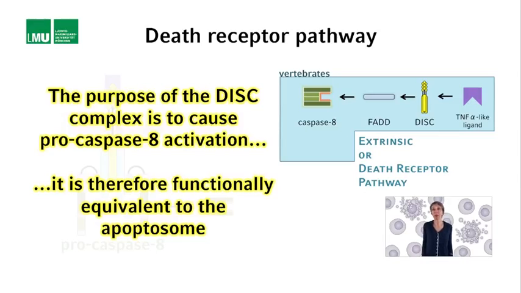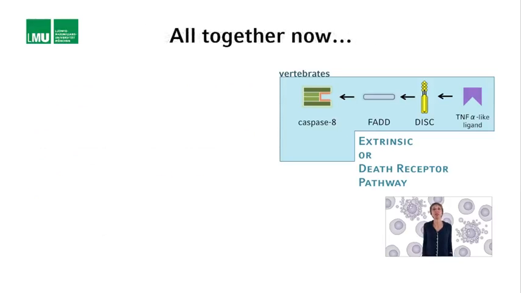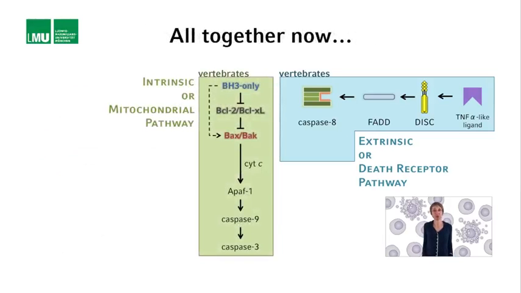Based on the two publications by the Luo and Wang labs, which were published in 1998, the following pathway emerged. Once activated at the DISC complex, caspase 8 cleaves BID, which is predominantly found soluble in the cytoplasm.